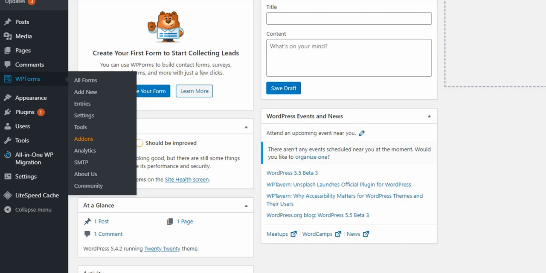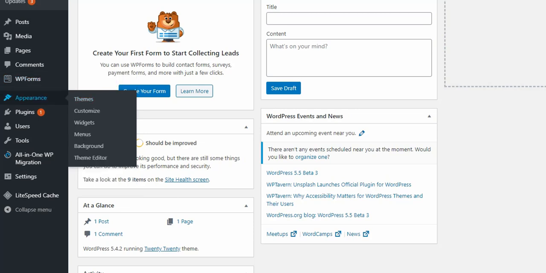WP Forms is basically a plugin which helps us create contact us pages, and not only contact us pages, it also helps us add many forms and contact details to our pages. If we want to create a quiz or something similar, we can create it using WP Forms.